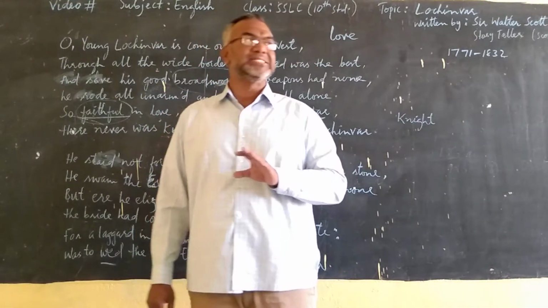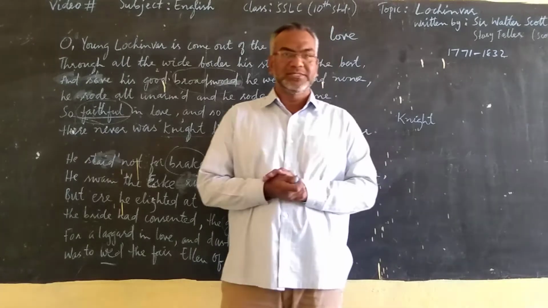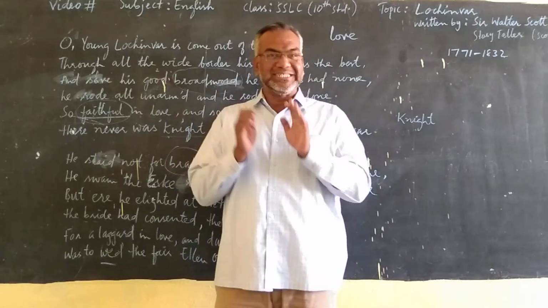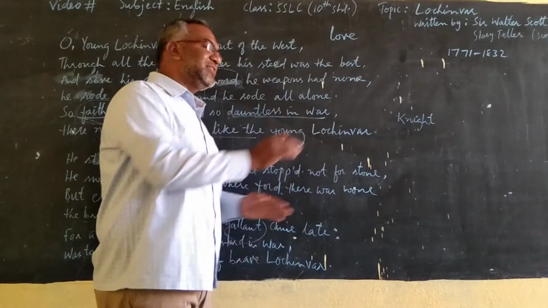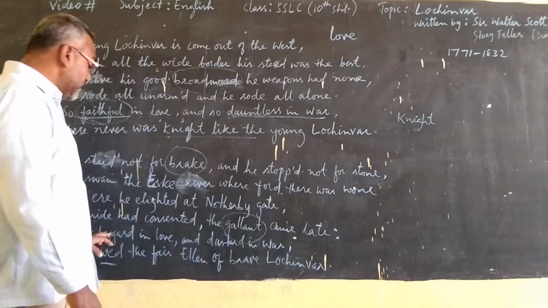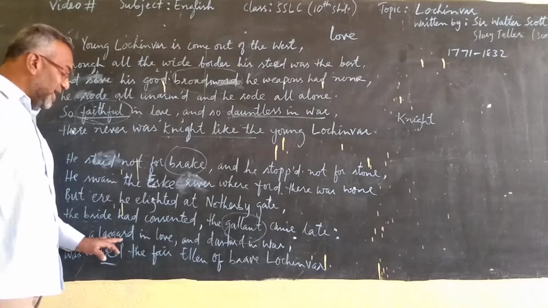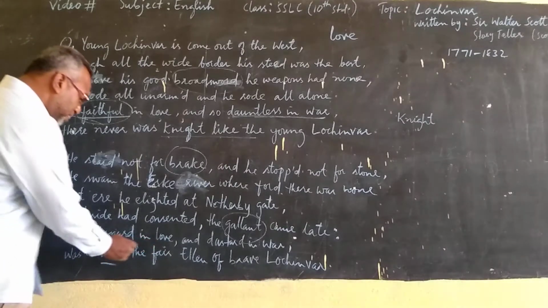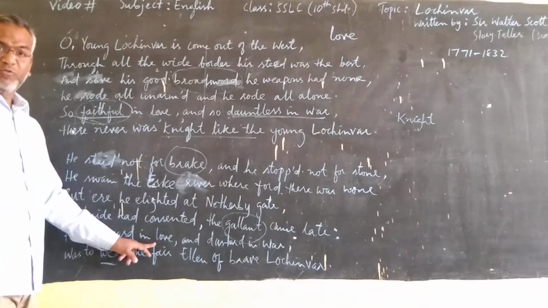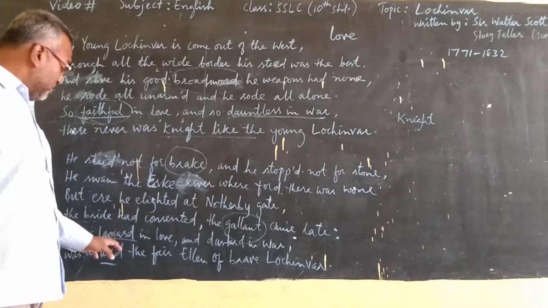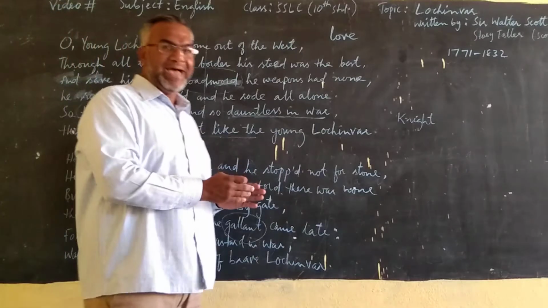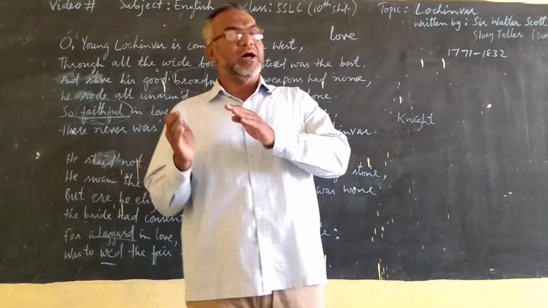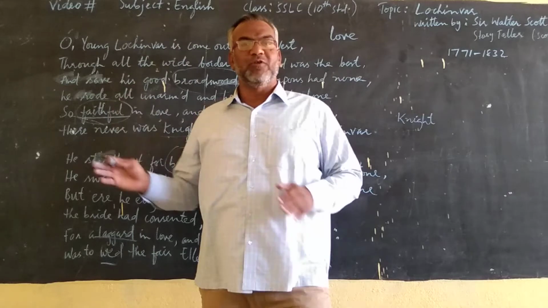Marriage had not taken place, but she had consented. She had agreed. She was ready to marry another man. Who was that man? That man was a laggard in love. He was not faithful, obedient like Lochinvar in love, but quite the opposite.